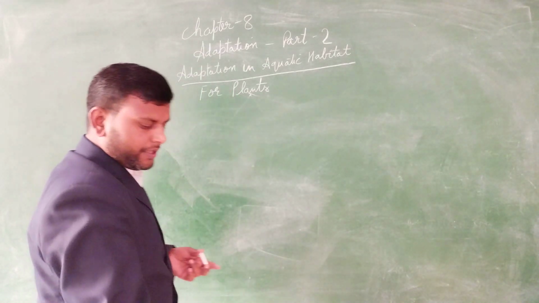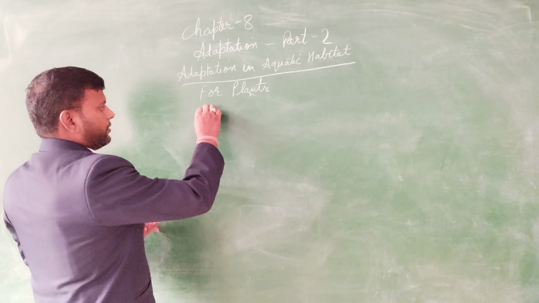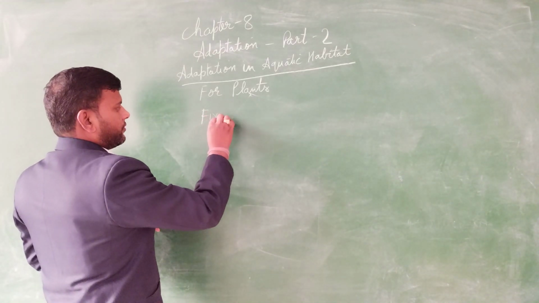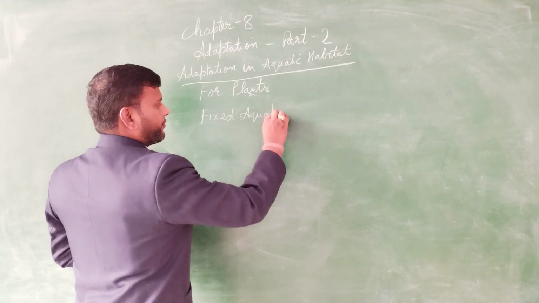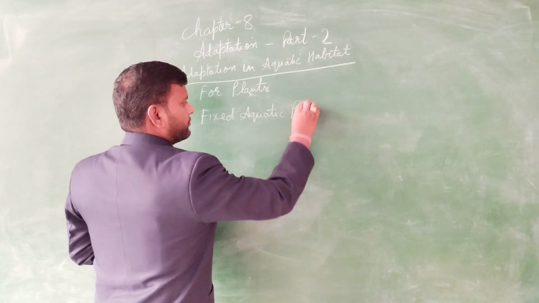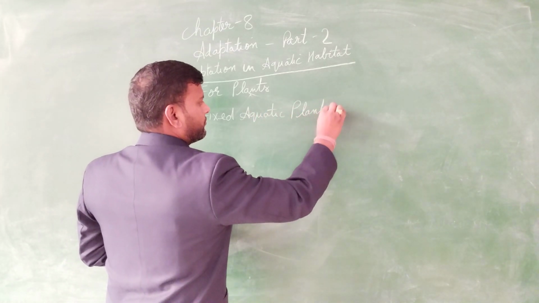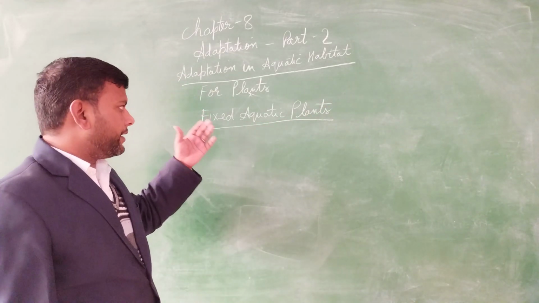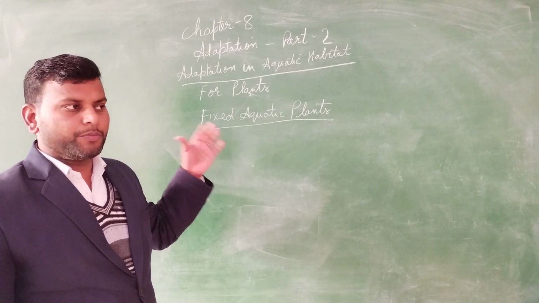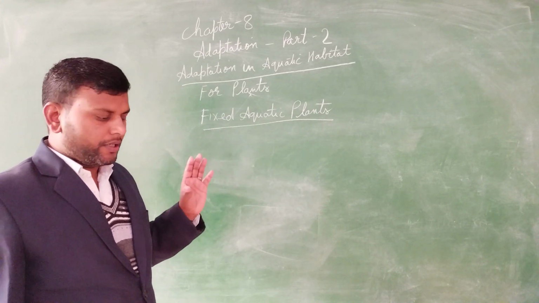Now the next one we discuss is the fixed aquatic plant. From the word fixed you can understand that the root of this type of plant is fixed at one place, under the water.